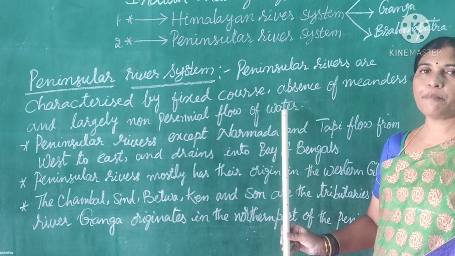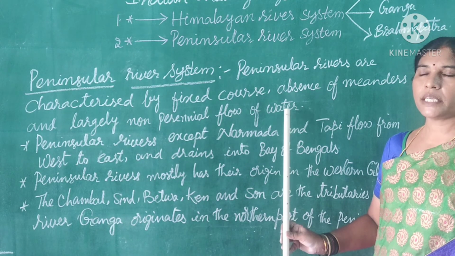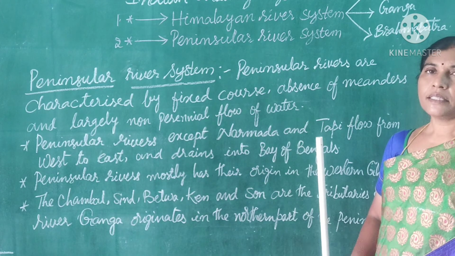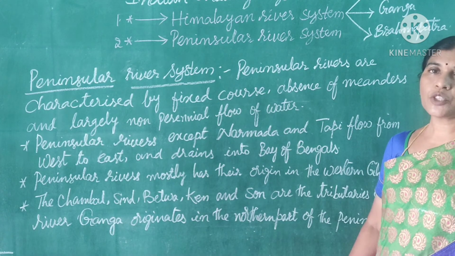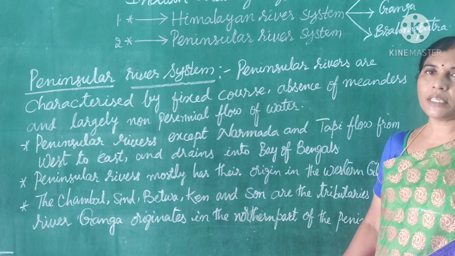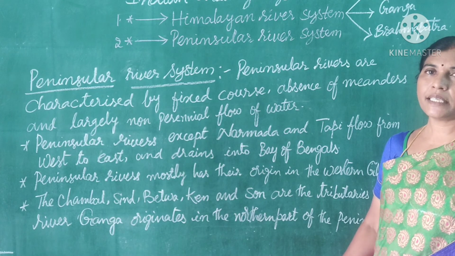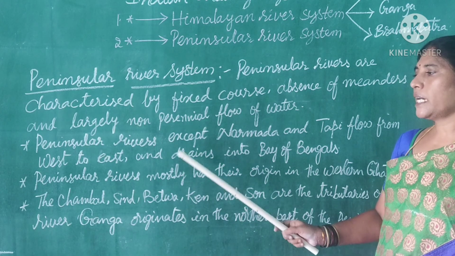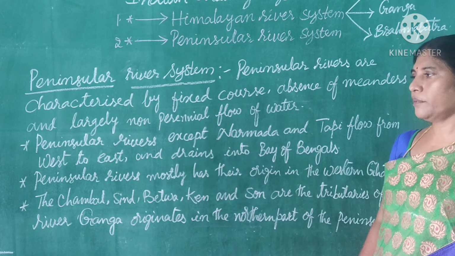These rivers are fed by rainwater only. Whenever good rains are there, these rivers flow well. Whenever rains are absent, the force of the water is receded or reduced. Hence, they are fed because of the rains only.